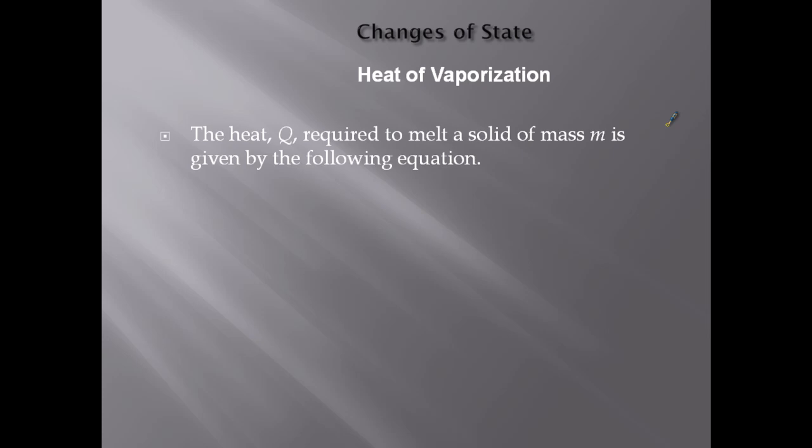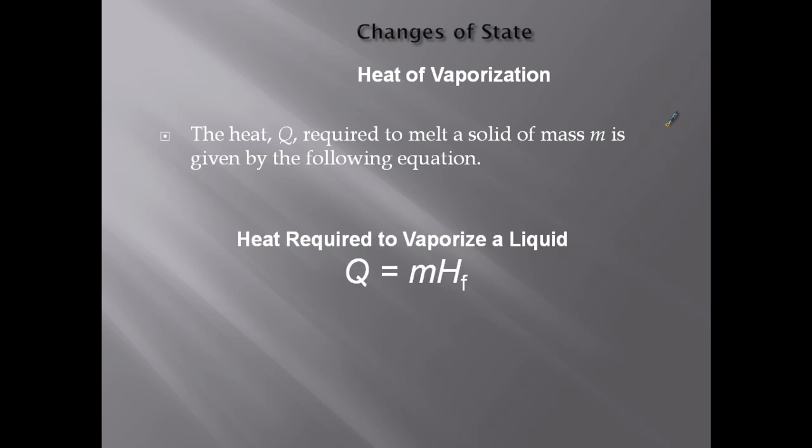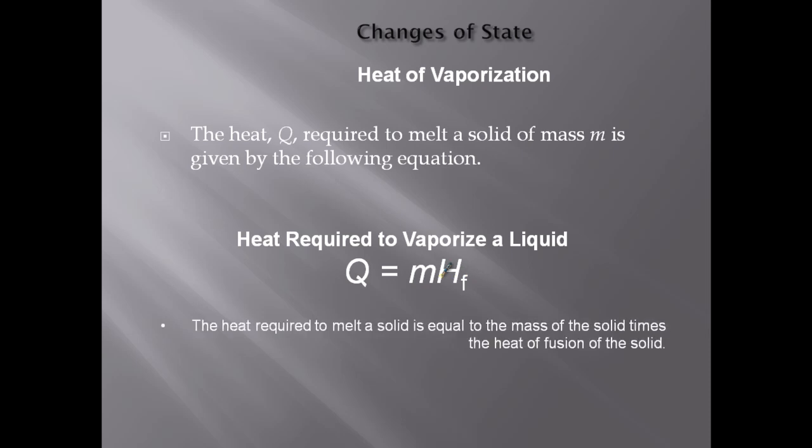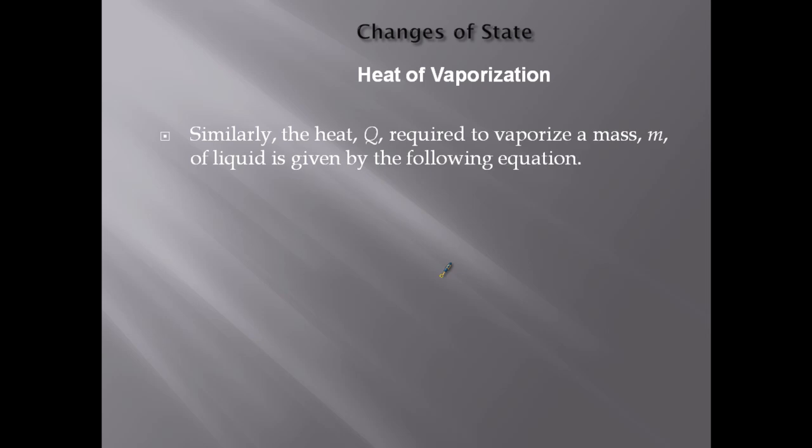So we can have a very simple equation for this heat of vaporization. The heat, Q, required to melt a solid of mass M is given by the following equation: Q equals mass times the heat of fusion. Pretty simple equation. So the heat required to melt a solid is equal to the mass of the solid times the heat of fusion of the solid. It's M times H_f. Same thing with the heat of vaporization. Instead of H_f, we have H_v.